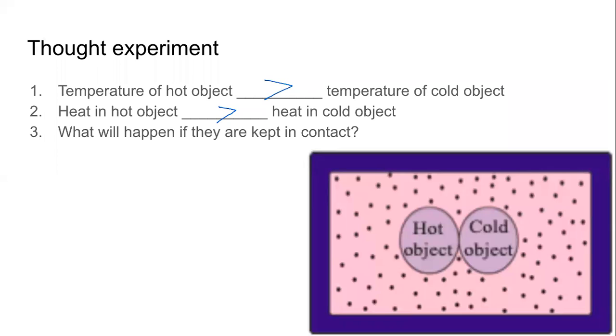If we keep them side by side, touching each other, what will happen? Think and share. I'm asking you because it's an easy question. I'm asking you because I know that you know. Try, answer. What will happen if we keep a hot object in contact with a cold object?